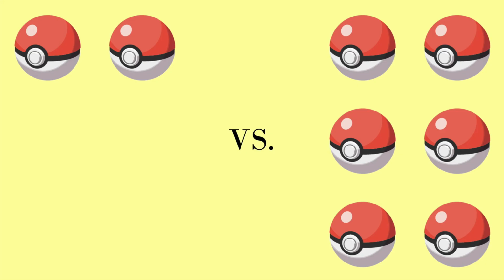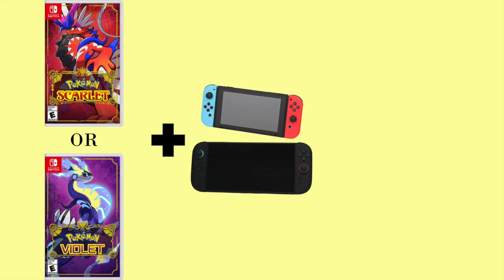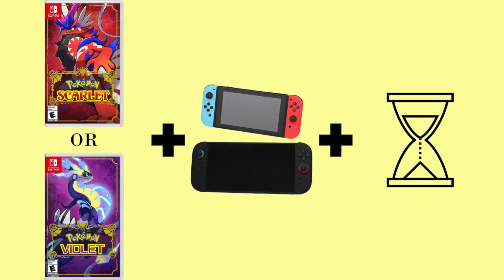Several people have done some version of this before, but to my knowledge, this is the first Pokémon Turing machine that is both operated by playing the game as opposed to just using its code, and actually usable without modifying the game in any way. To use this Turing machine, you'll need one copy of Pokémon Scarlet or Violet, two of any model of the Nintendo Switch, and a lot of time.